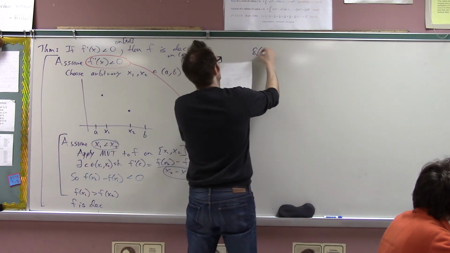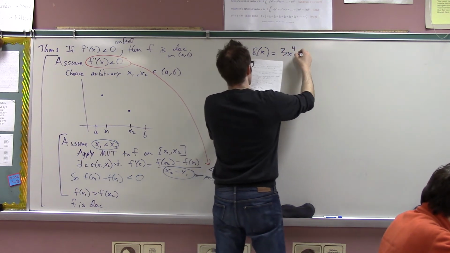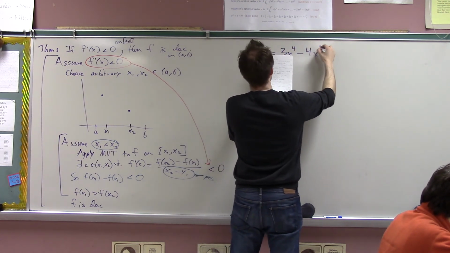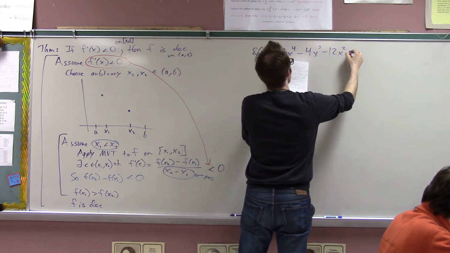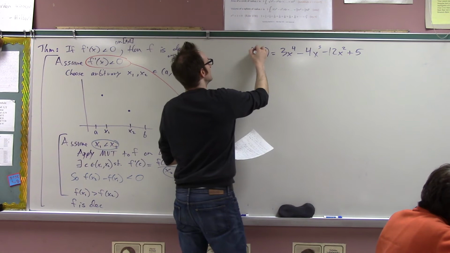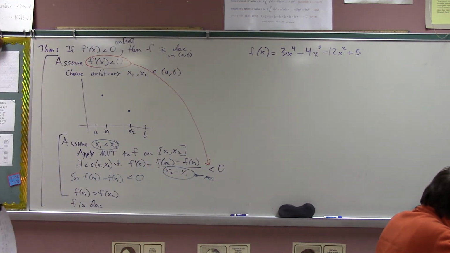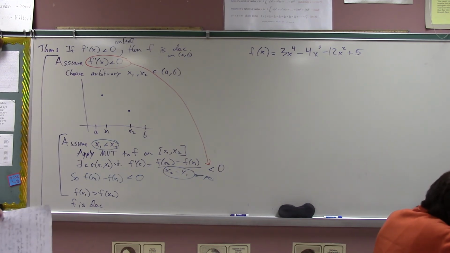So here, watch. I give you a function. F of x equals 3x to the 4th minus 4x cubed minus 12x squared plus 5. Please tell me precisely when this function is increasing and when this function is decreasing. Go.